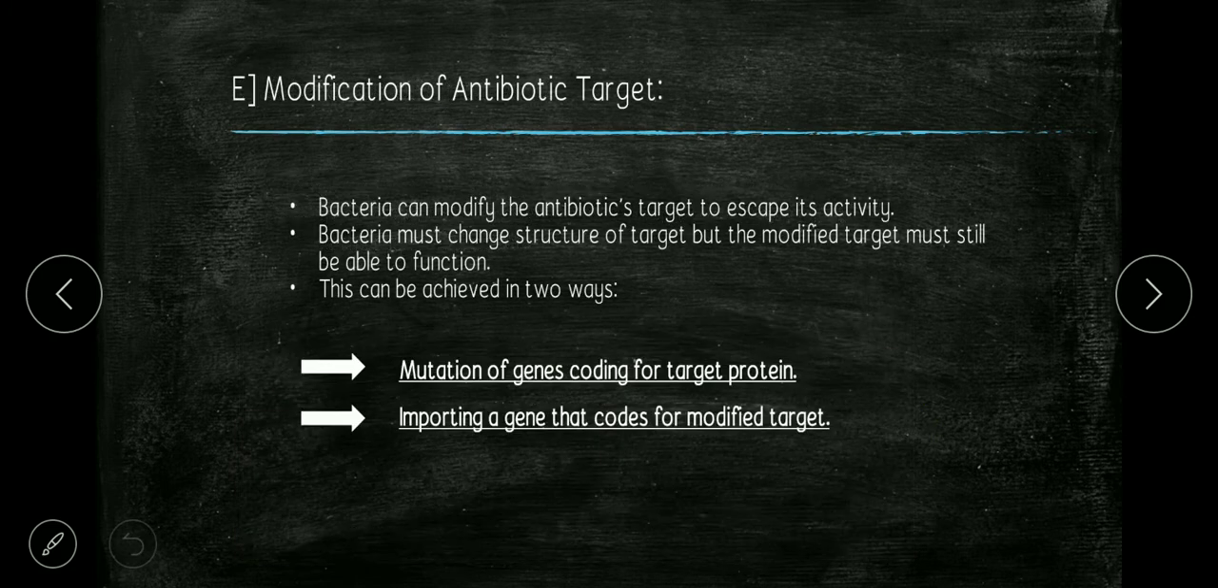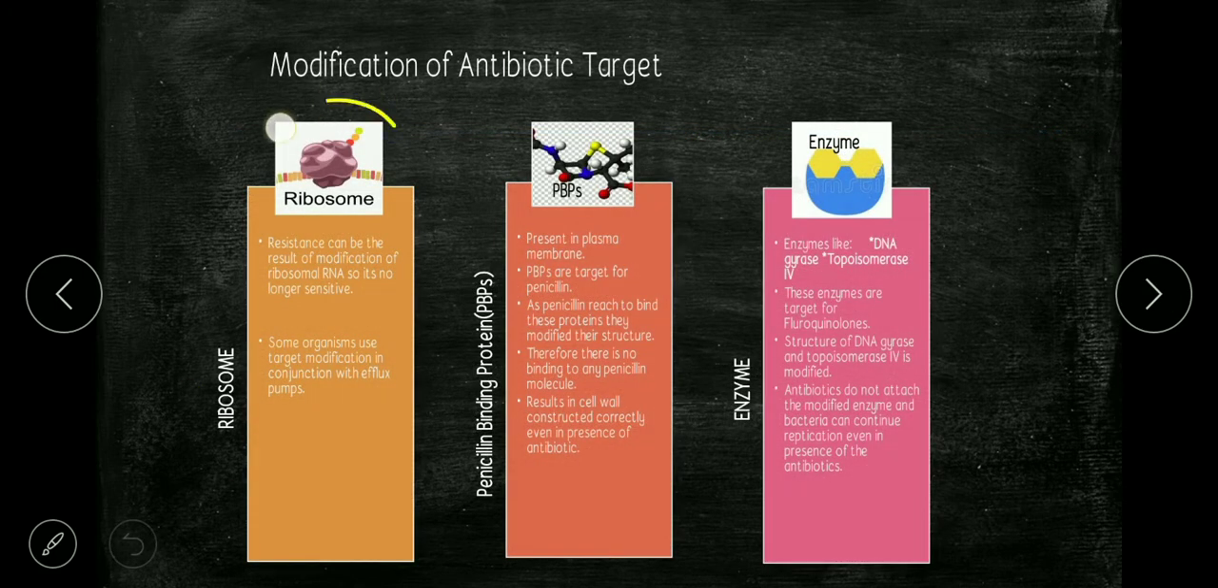Okay, then E is the modification of antibiotic target. This is one of the mechanisms adopted by resistant bacteria to resist antibiotic. So bacteria can modify the antibiotic's target to escape its activity. Bacteria must change the structure of the target, but the modified target must still be able to function. This can be achieved in two ways: mutation of genes coding for the target protein and importing a gene that codes for a modified target. Okay, the very first target is the ribosome.